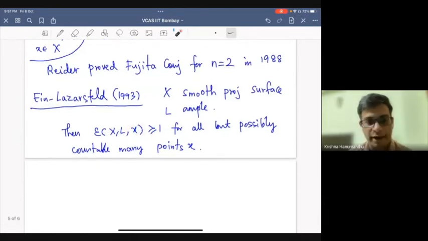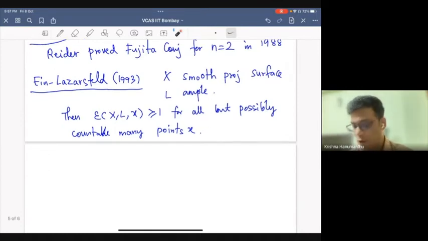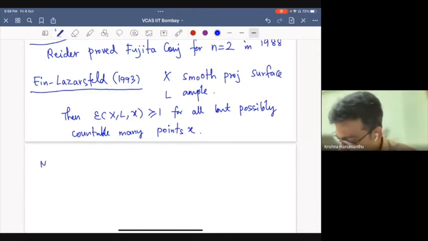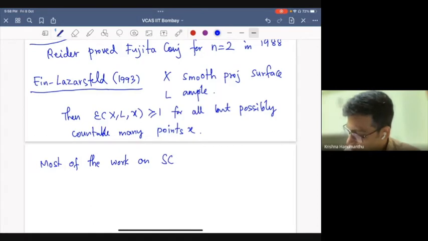So this led to a lot of work on Seshadri constants, and people were interested in Seshadri constants essentially for their own intrinsic importance. Starting around this time, most of the work is on surfaces.